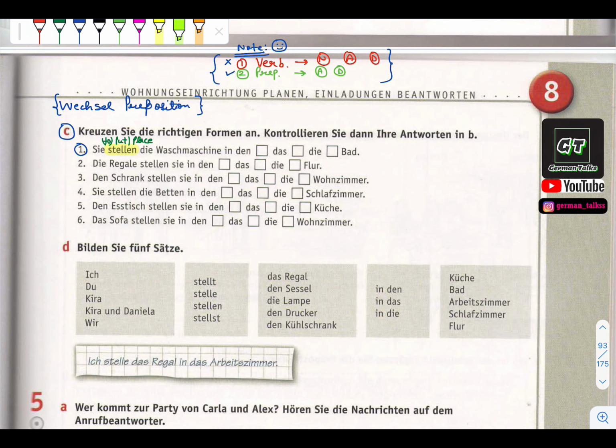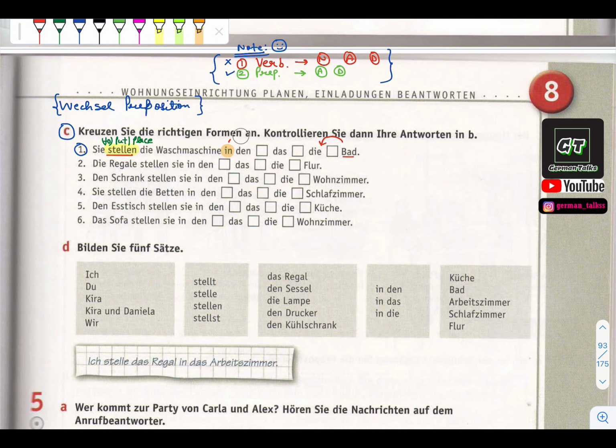Now we will look at the preposition. Sie stellen die Waschmaschine in dash Bad. They put the washing machine in dash Bad. So here we can see the preposition in. Whatever the article becomes before this Bad, it will be decided by the preposition, not by the verb.